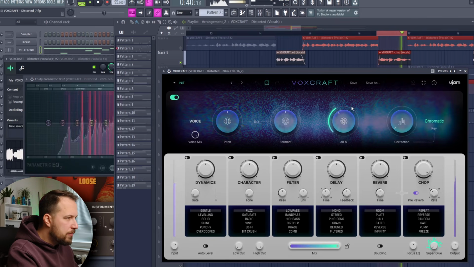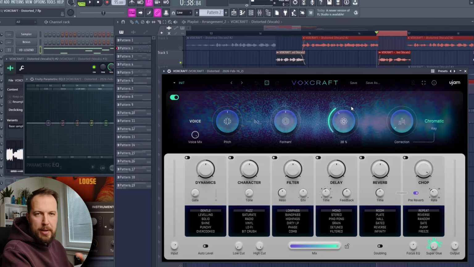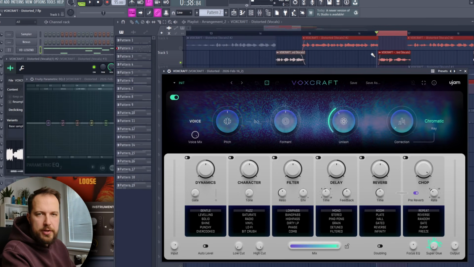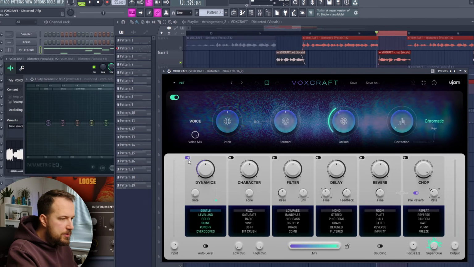Flying with no planes. That's already giving it this backing vocal vibe. And this vocal is gonna be used in the end of these verses. We're gonna enable dynamics, go with gentle, and this is gonna be subtle. So just like so, some compression. Flying with no planes. Enable the character.